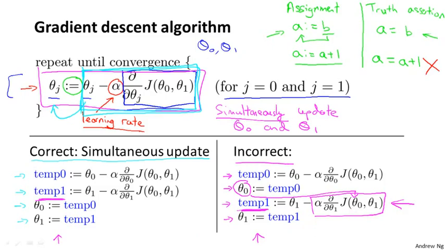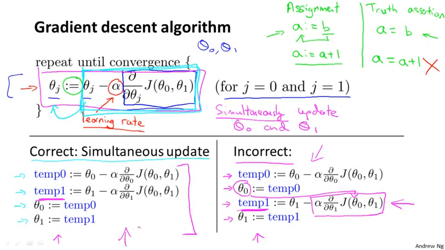Okay? So I don't want to say why you need to do the simultaneous updates. It turns out that the way gradient descent is usually implemented, which we'll say more about later, it actually turns out to be more natural to implement the simultaneous update. And when people talk about gradient descent, they always mean simultaneous update. If you implement the non-simultaneous update, it turns out it will probably work anyway, but this algorithm on the right is not what people refer to as gradient descent, and this is some other algorithm with different properties. And for various reasons, this can behave in slightly stranger ways. And so what you should do is really implement the simultaneous update of gradient descent.